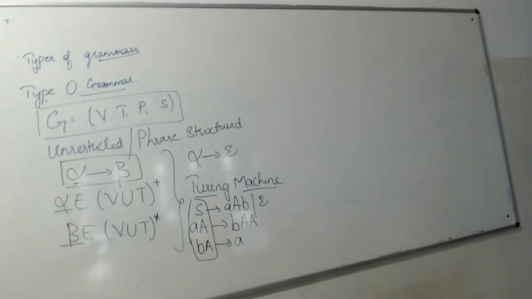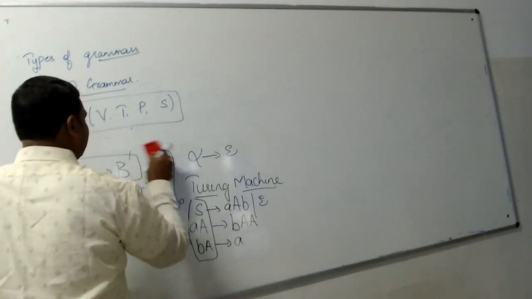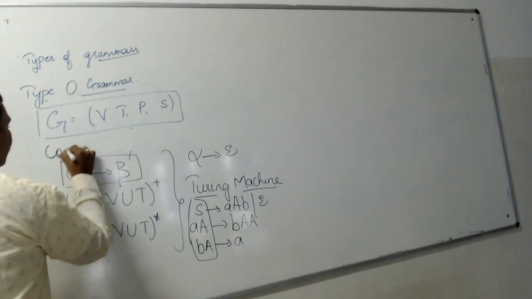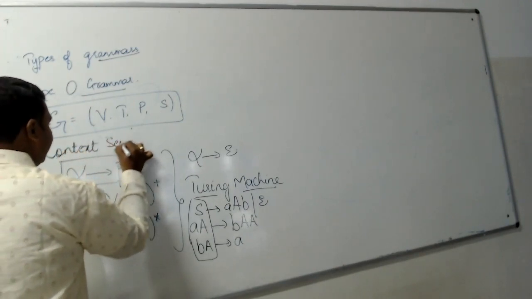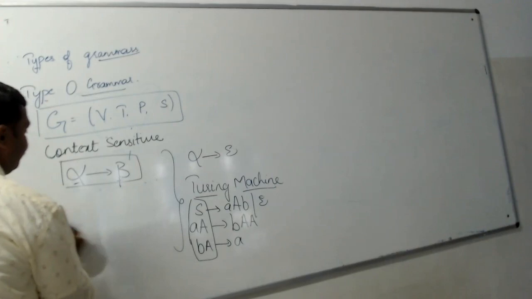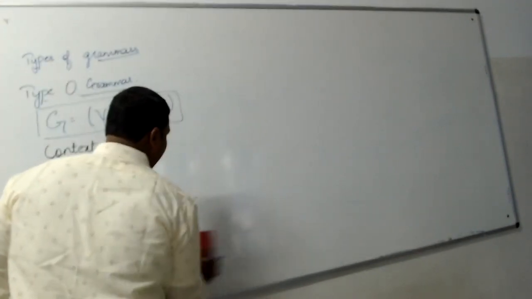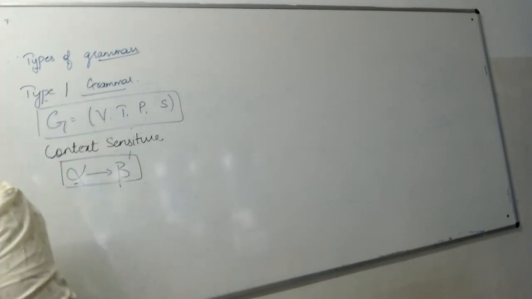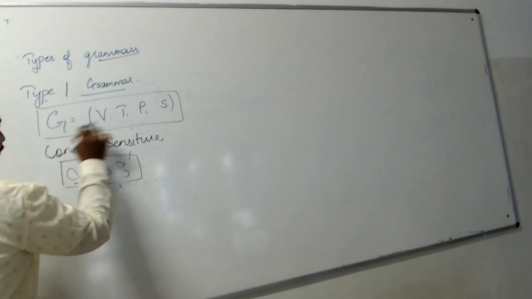This grammar is said to be type 1 grammar, or it is also called context sensitive grammar, if all the productions are of the type alpha tends to beta, but there is a restriction on the length of beta. All the properties of a type 0 grammar will belong to this type 1 grammar. So type 1 grammar is a grammar of quadruple V, T, P, S.